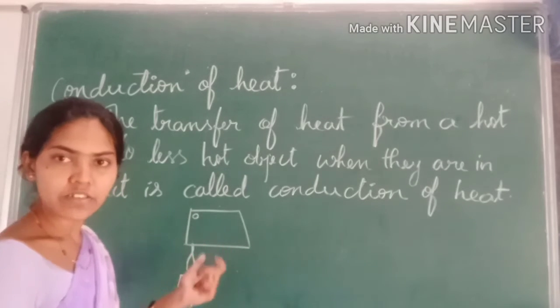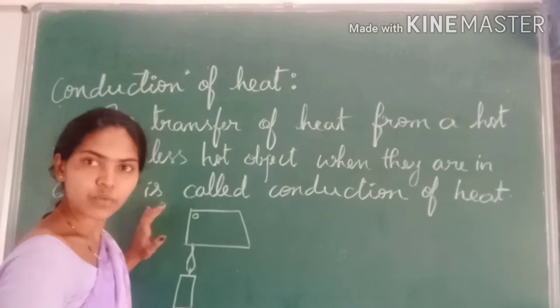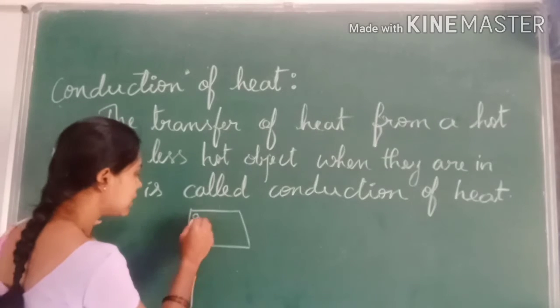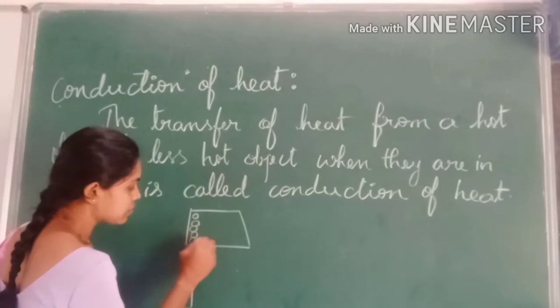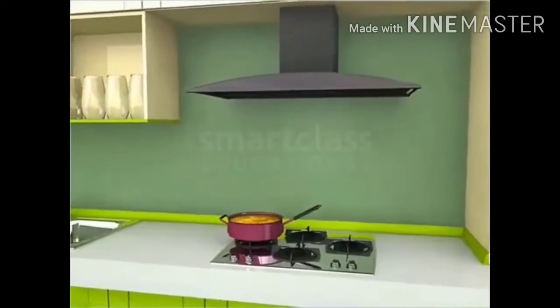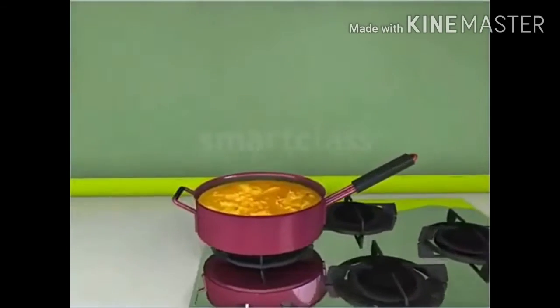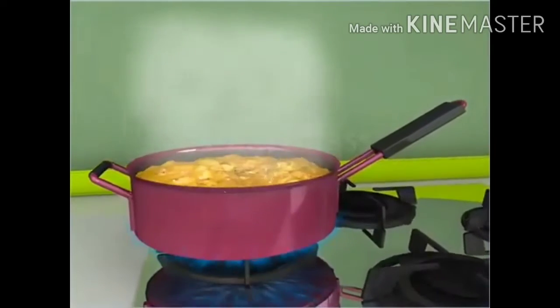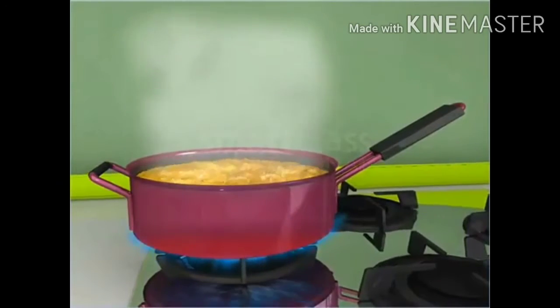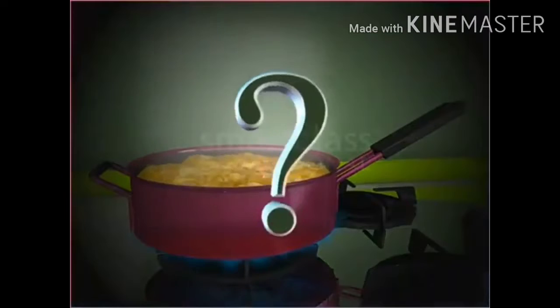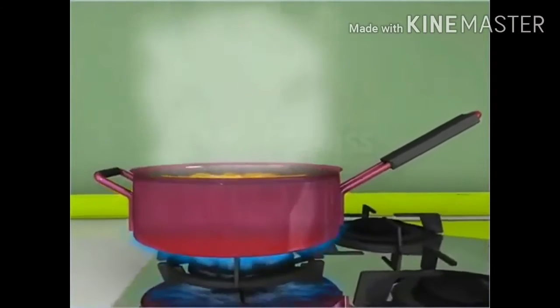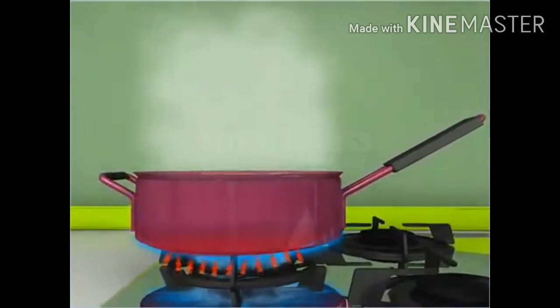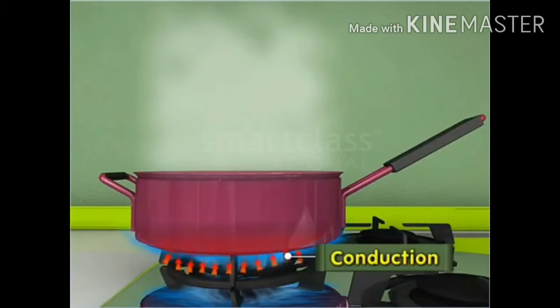In the solid materials, what is present? Yes, they have molecules. In the objects, molecules are present, right? You have seen food being cooked in a pan. When a pan is placed over a burner, the contents of the pan become hot. Why? This is because heat flows or gets transferred from the burner to the pan. The flow of heat through a solid is known as conduction.